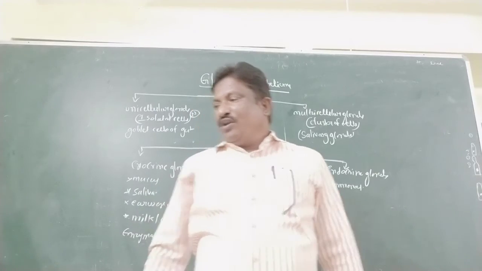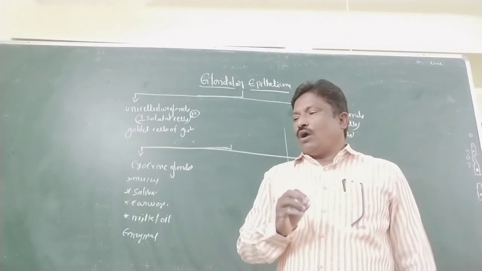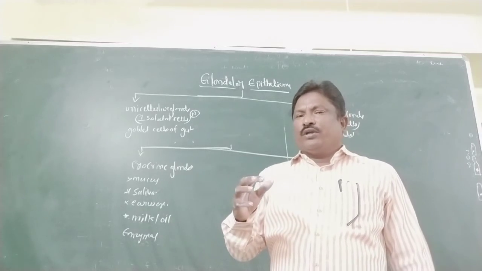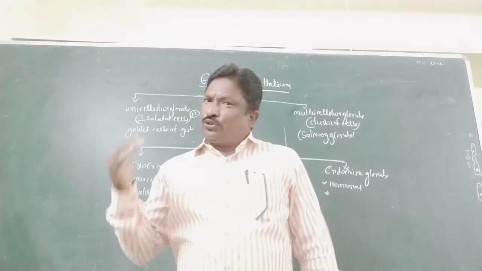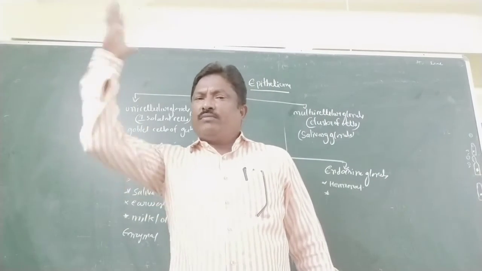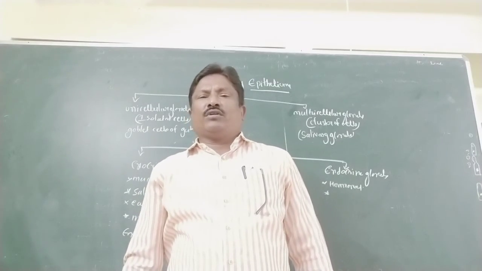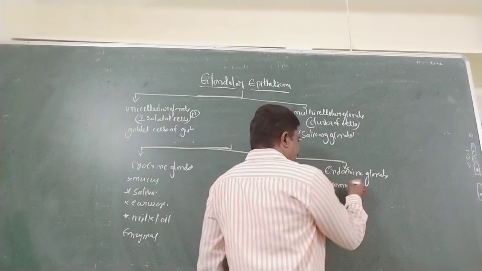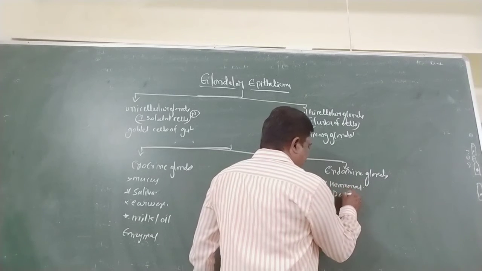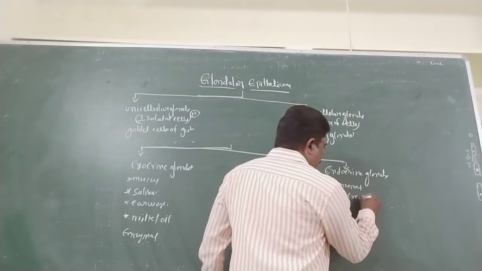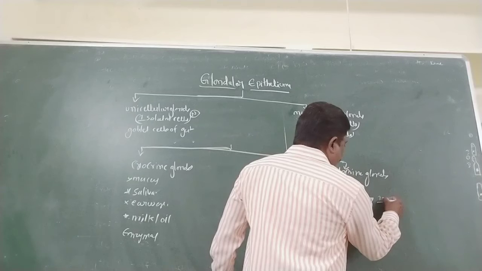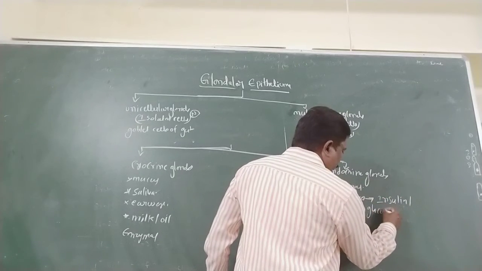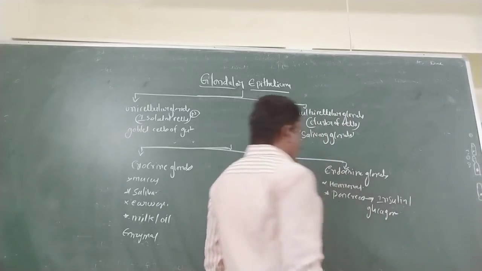That is the endocrine gland. For example, the pancreas secretes insulin and glucagon. So that is the endocrine gland.